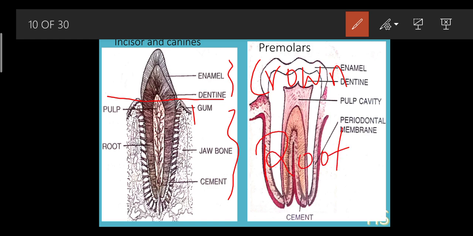We have this same condition in plants also. Root system, shoot system. This is the shoot system and this is the root system. Same like that, this is the line. The above one is called the crown, and below the crown there is a root system. And what is the gum? The reddish color part which we can see.